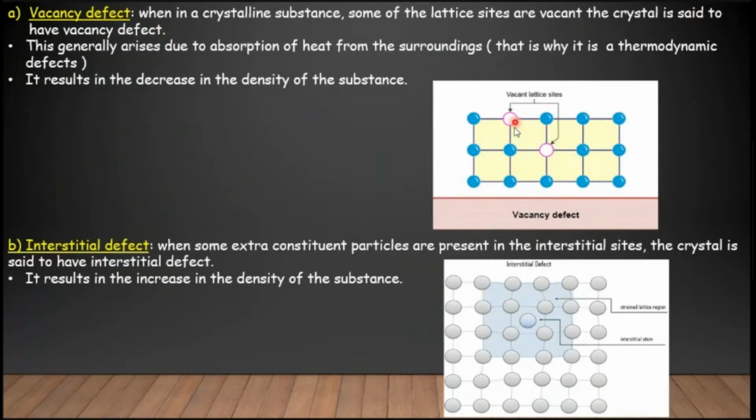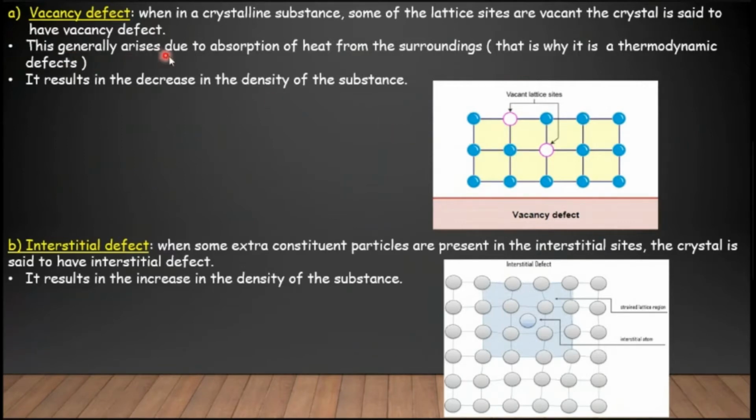Due to some reasons, atoms that were in their lattice sites are missing, so they create a vacancy or an empty place, due to which the crystal will exhibit a vacancy defect.